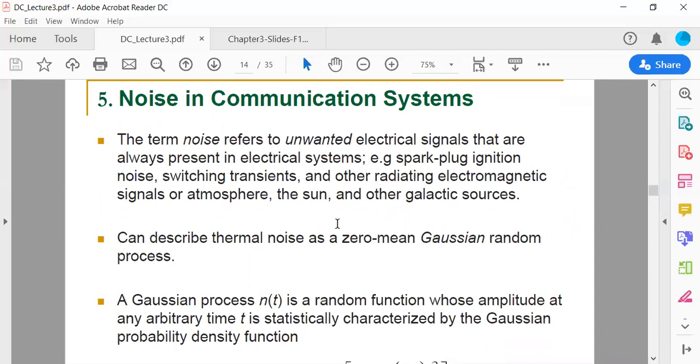Now, noise in a communication system can describe thermal noise as a zero mean Gaussian random process. A Gaussian process n of t is a random function whose amplitude at any arbitrary time t is statistically characterized by the Gaussian probability density function.